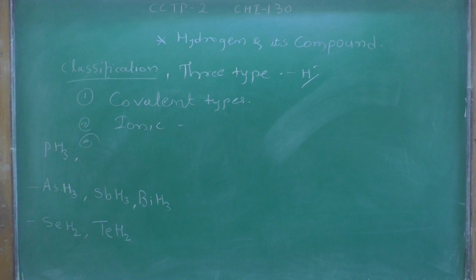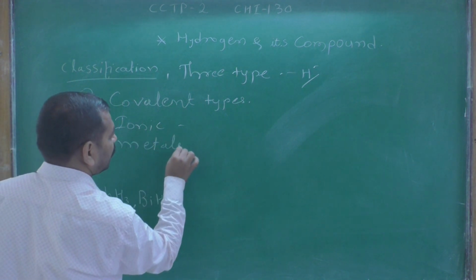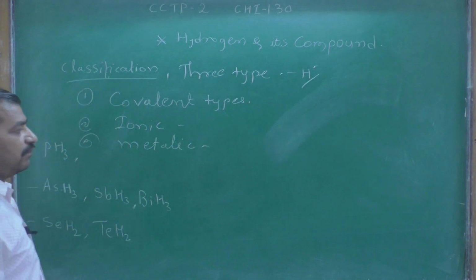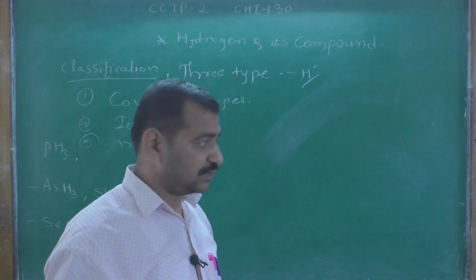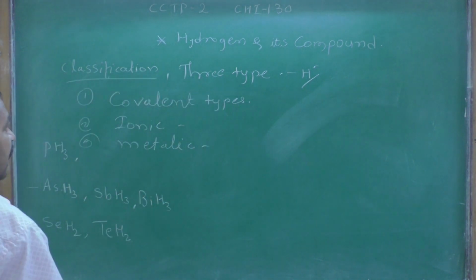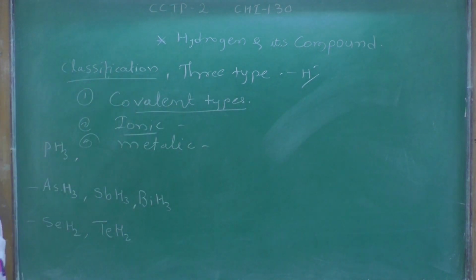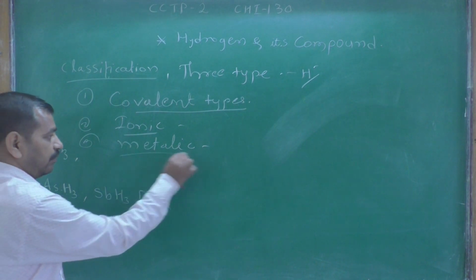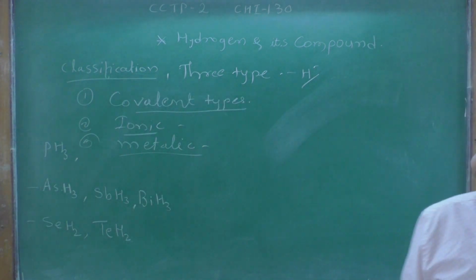Third is the metallic type of hydrides, which we sometimes call interstitial hydrides. First covalent, second ionic, and third metallic. There are three types of hydrides.